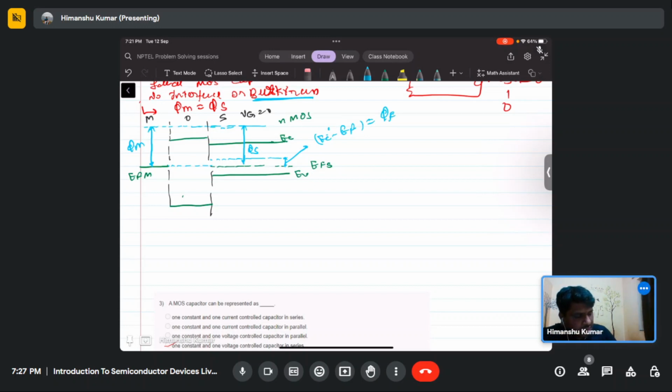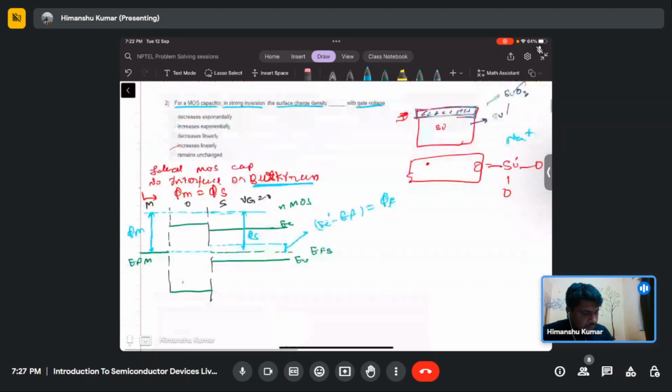So in the semiconductor, deep into the bulk, the difference between EI and EF is known as phi F.